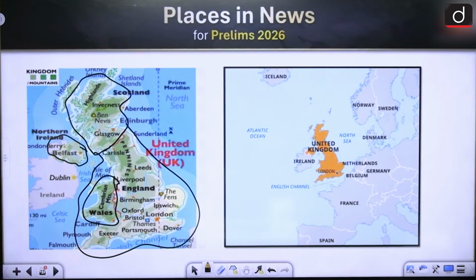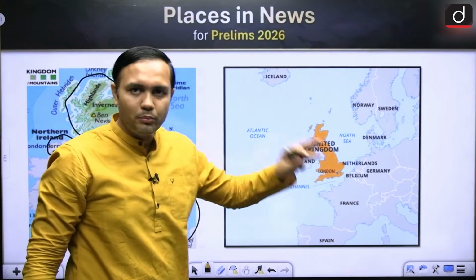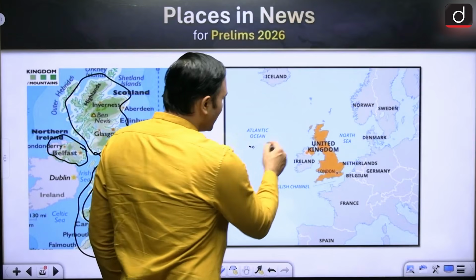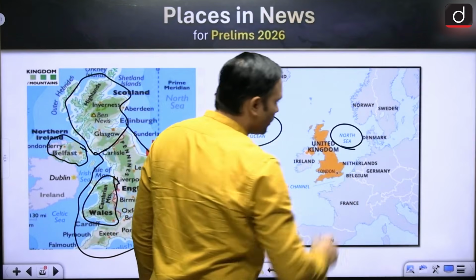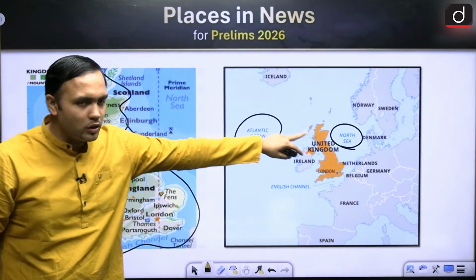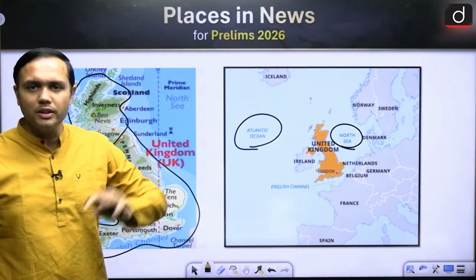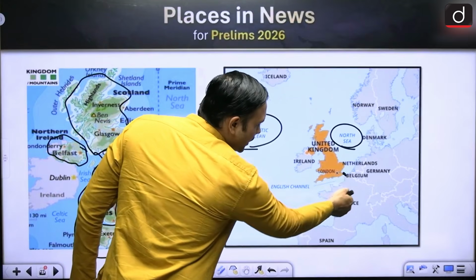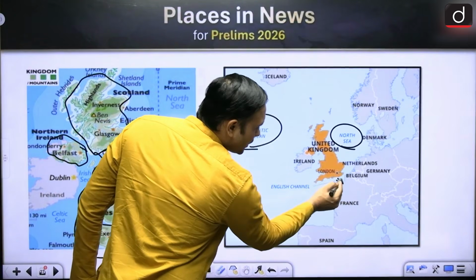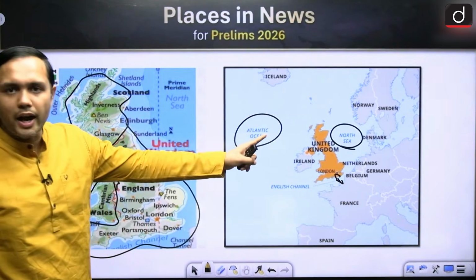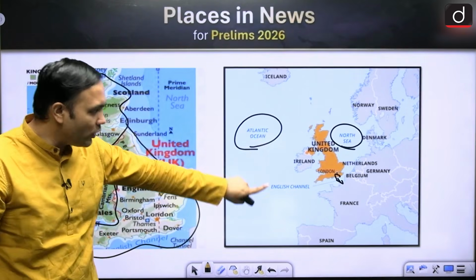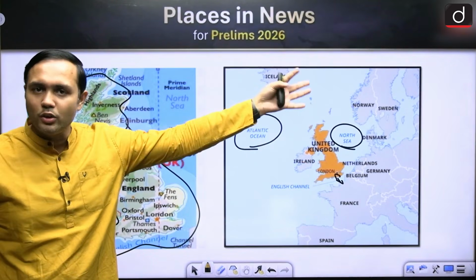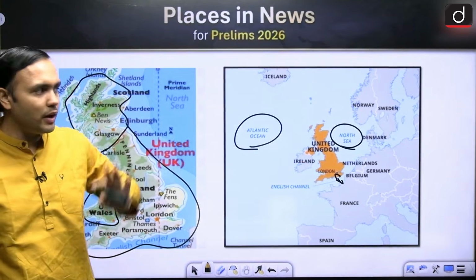So first important thing. Now, where is it located? What are some of the important aspects? So it is located in the Atlantic Ocean near the North Sea, right? So there is North Sea towards the east and Atlantic towards the west, right? Of course, there is English Channel here, right? It is between England and France, right? Not Spain, not Netherlands, not Germany, it is between England and France, right?